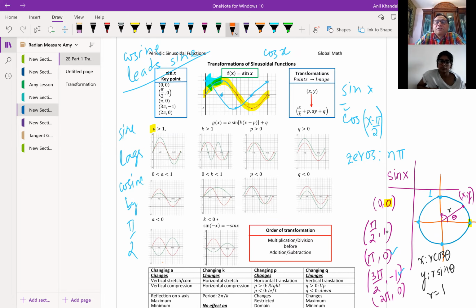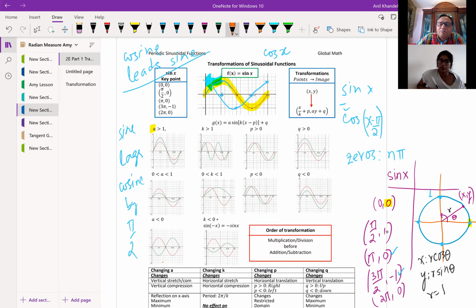Now, the p value is a phase shift. If p is positive, it moves right as shown here, but if p is negative, it moves left. The q value is the vertical translation. Being positive, the green graph goes up, otherwise it goes down. Is that clear to you?